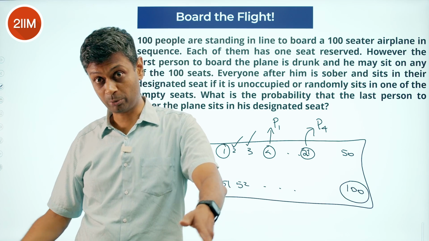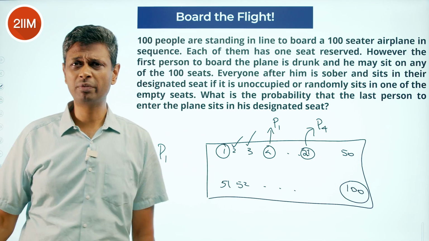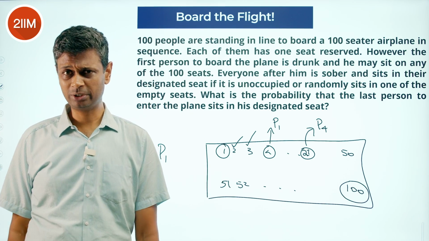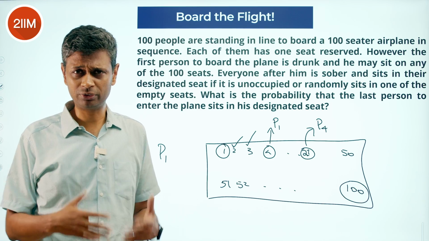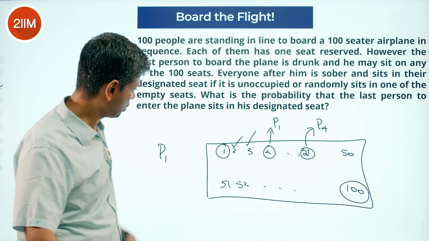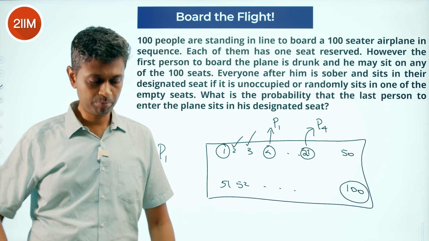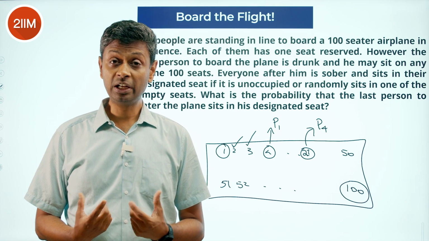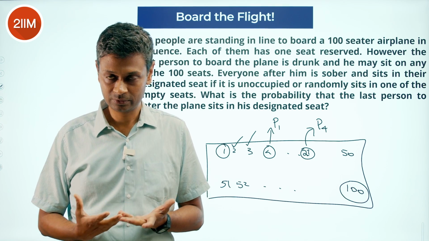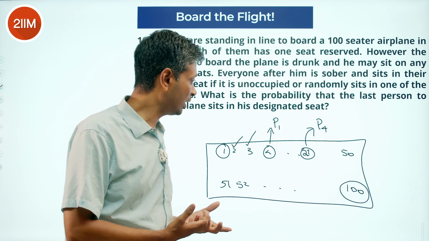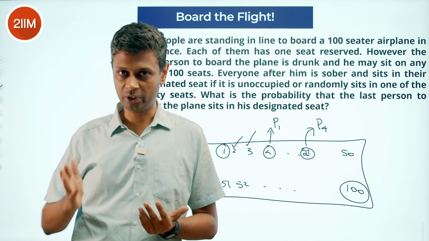Remember, there are 98 other possibilities. And it's overwhelming. Having 98 other possibilities, it's a pain. I found it tough. And I said, look, suppose person 1 sits at seat 2. Then person 2 automatically has to take a decision. So now person 2 has 99 seats available to him.